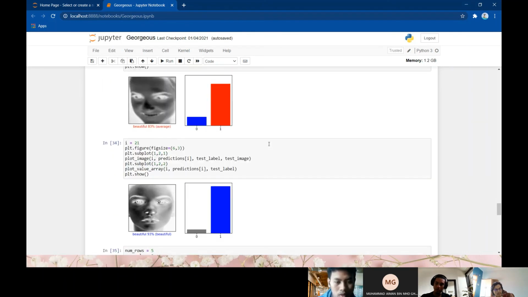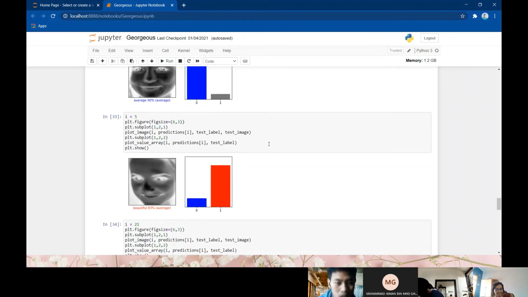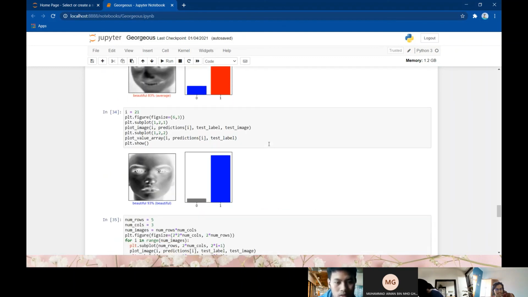And for the third image, which is image 21, based on the result it's beautiful 90%, and the result is correct because we got the result in binary as number 1.